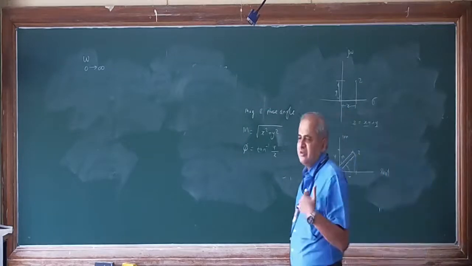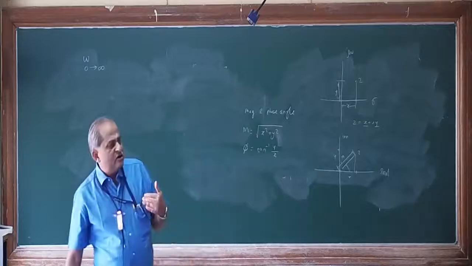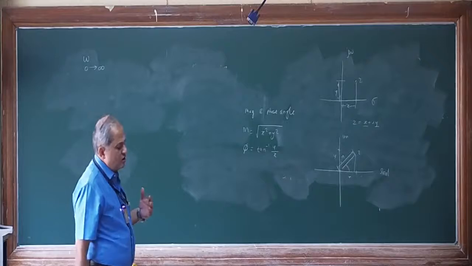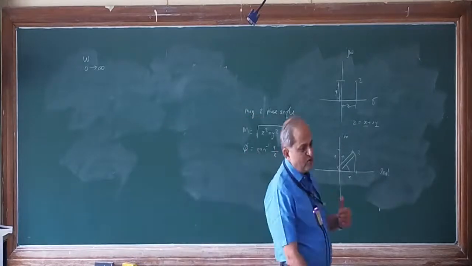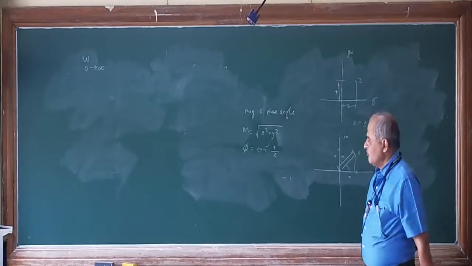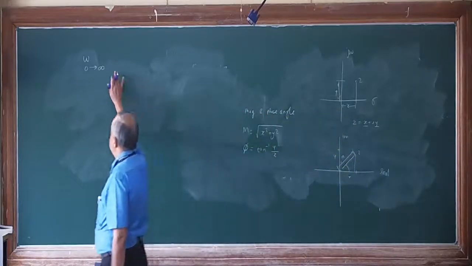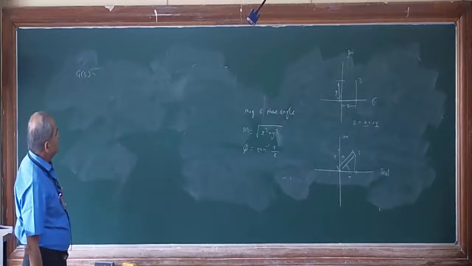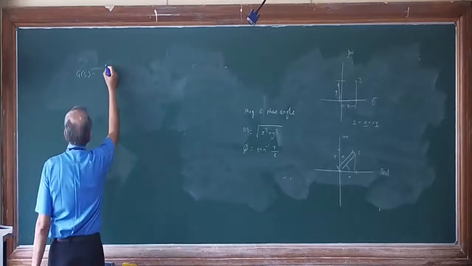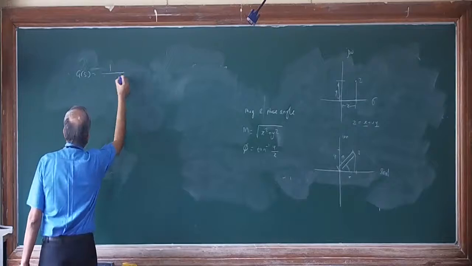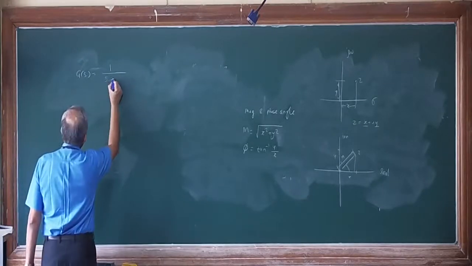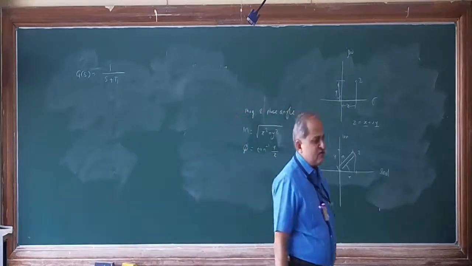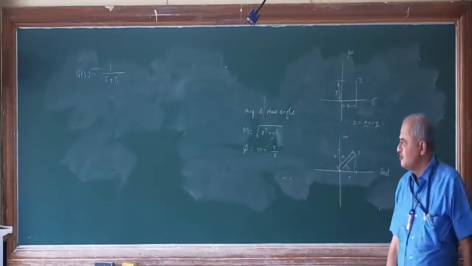Standard polar plot means either it is a first order system or a second order system, or a first order system or second order system with one pole at origin or something like that. So first I will take one first order system. Suppose this is G of S. In G of S, for convenience I will take it as 1 plus S plus T1. This is a typical first order system where T1 is the time constant of the system that we have studied